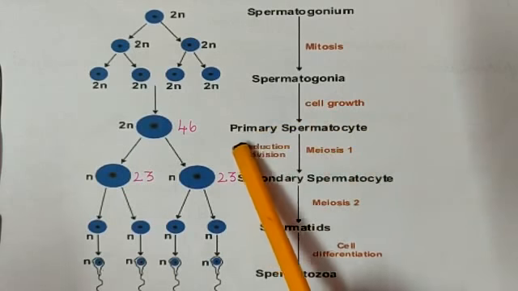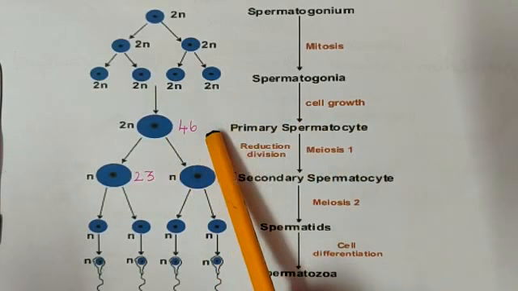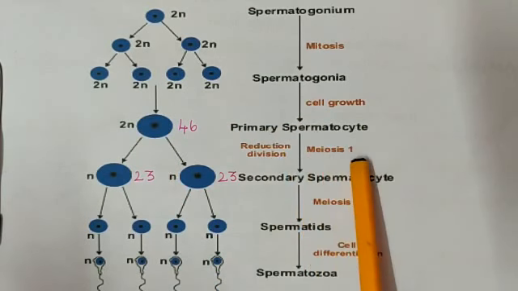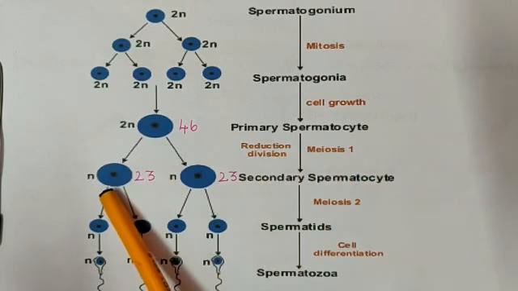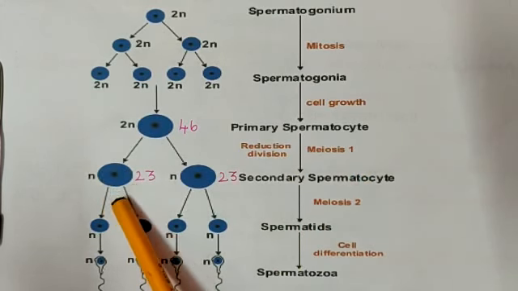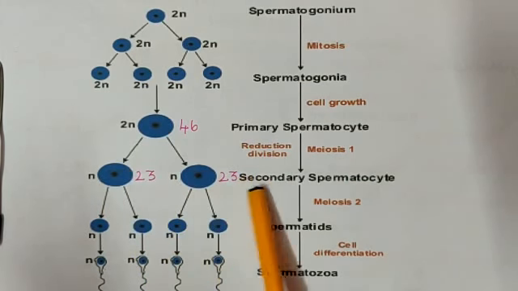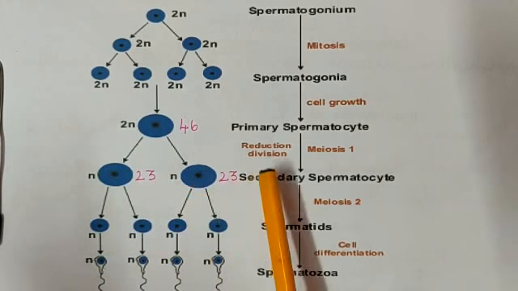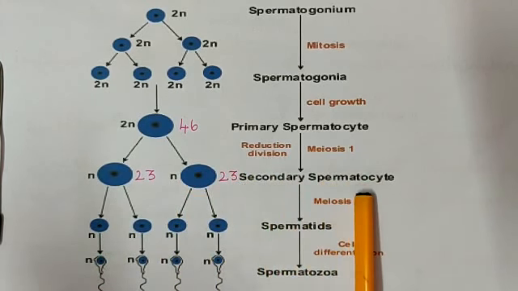Then it will become a primary spermatocyte with 46 chromosomes. Meiosis 1 is the actual reduction division, thereby getting 23, haploid, n sets of chromosomes. And this is the secondary spermatocyte.